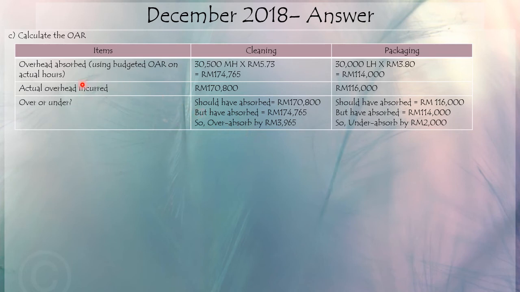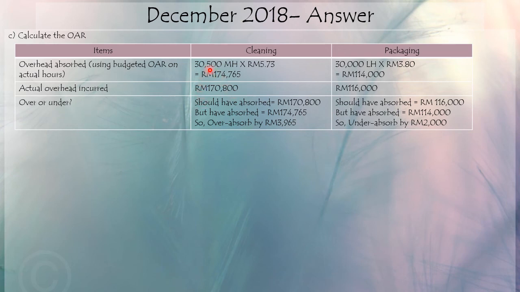So when we want to compare, this is the one that is given to you in the question, the actual overhead incurred. When we want to absorb the overhead, you need to compare the same level of production. It means that if the actual overhead has used 30,500 machine hours, then when you want to compare with the budgeted one, you must also use 30,500 machine hours. Then you can compare with the actual.